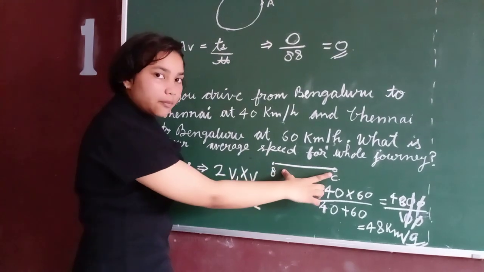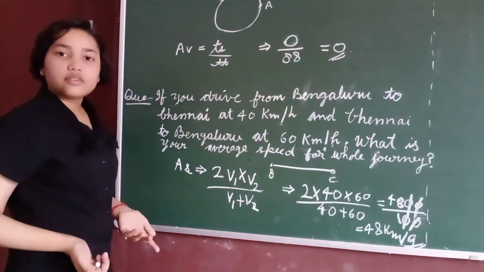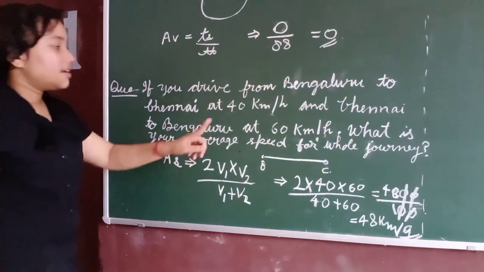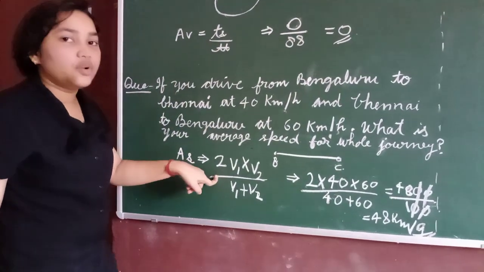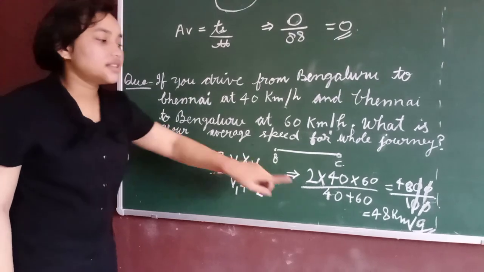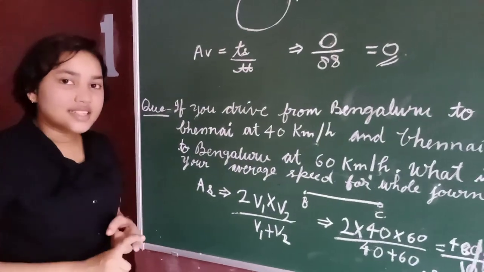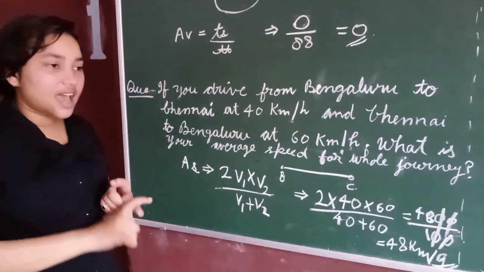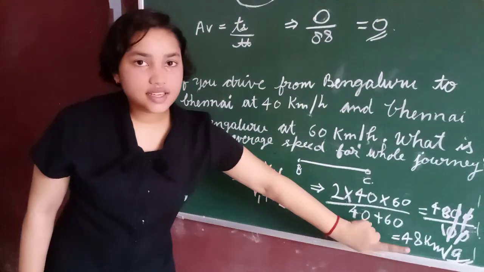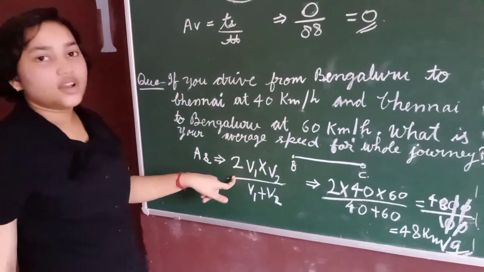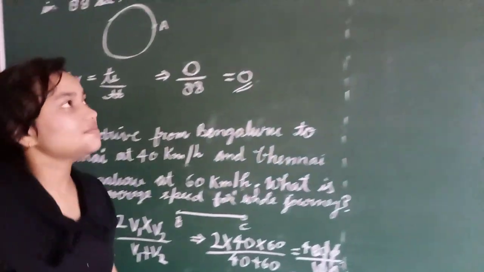The time taken we have not calculated, and the speeds are already given. So we can use this formula, and according to this formula, this answer is absolutely correct. If you find the distances and the time, you can also get this answer, but this is the shortcut way and this formula is absolutely correct.